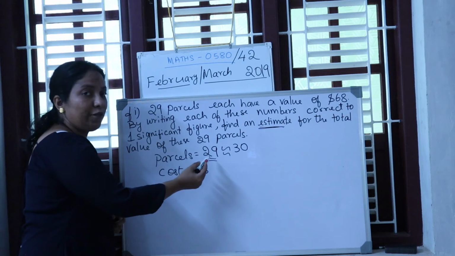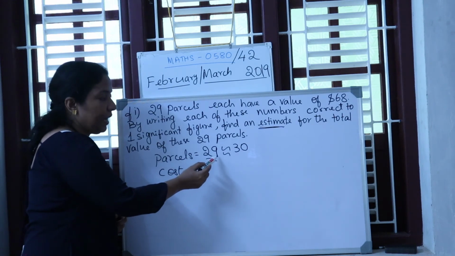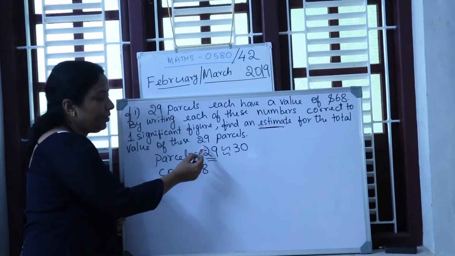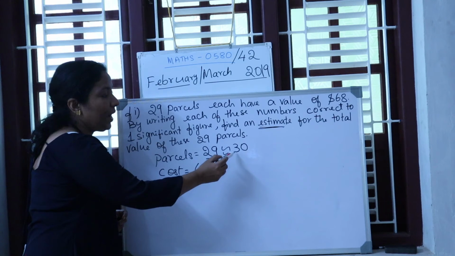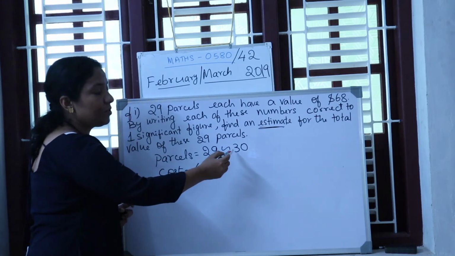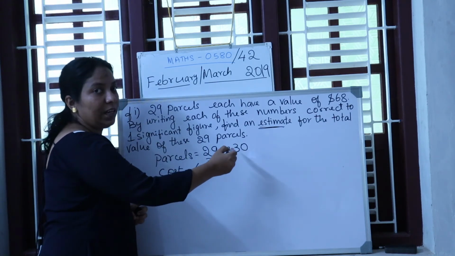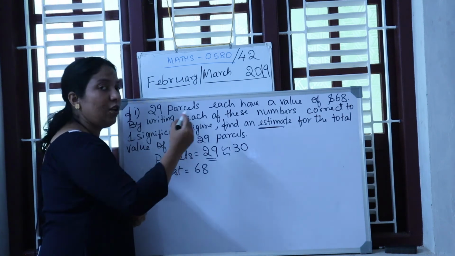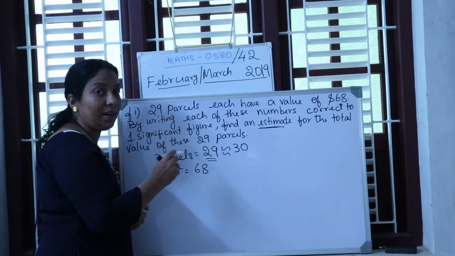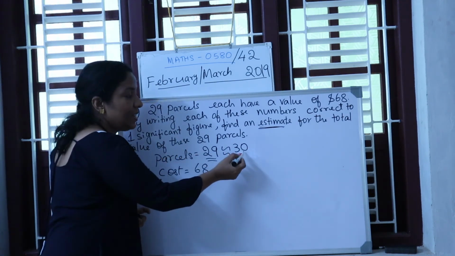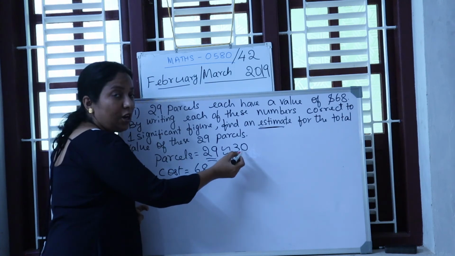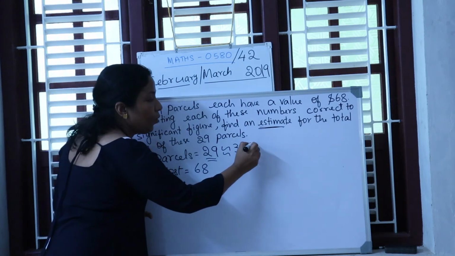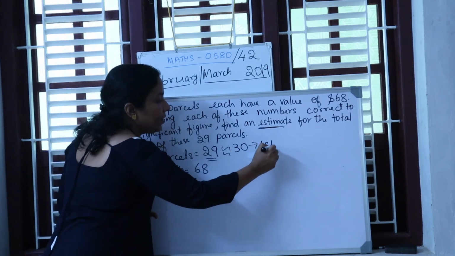How do you write it for one significant figure? Check the neighbor. If it is 5 or above, increase by 1. Now, this is only one significant figure because zeros at the end are not significant, and also zeros in the beginning are not significant. Since 0 is at the end, 0 is not significant. Therefore, this is only one significant figure.